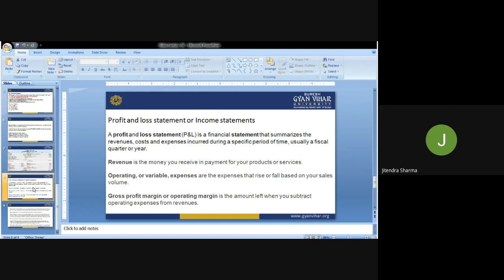Revenue is the money you receive in payment for your products or service. Operating or variable expenses are expenses that rise or fall based on your sales and volume. So these are the variable expenses, and the revenue which we are earning through the sales of the product or service. Then the gross profit margin or operating margin is the amount left when you subtract operating expenses from the revenue. When we subtract the operating or variable expenses from the revenue, then this thing will be called a profit or loss on the basis of the situation.